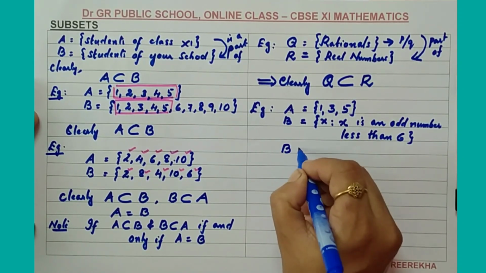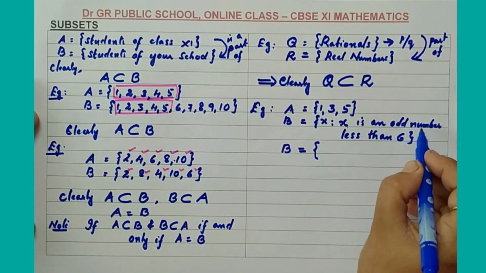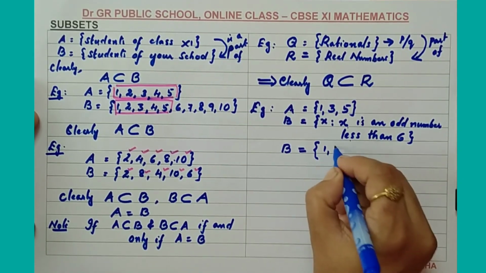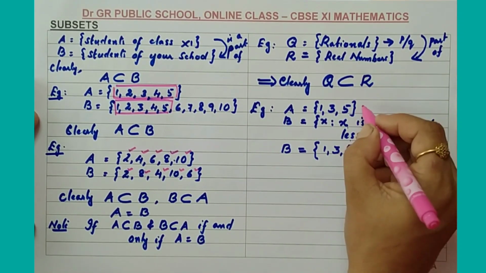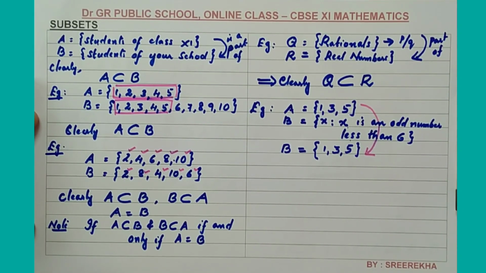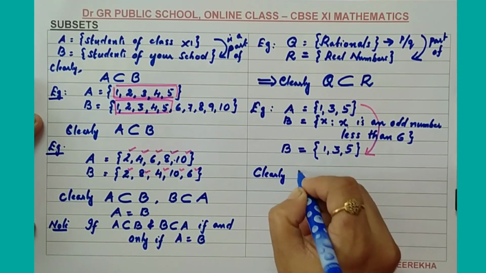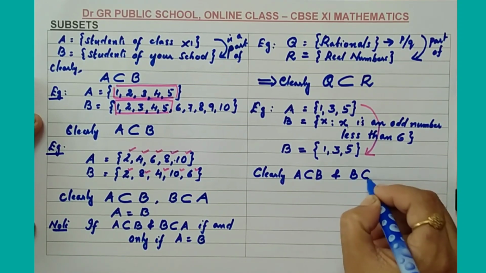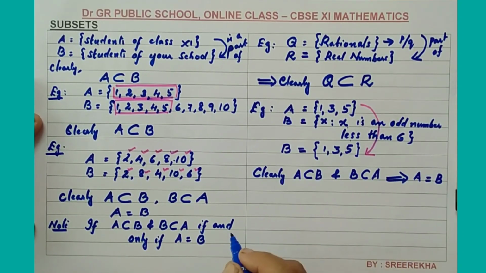Converting it, B equals the set of all elements where the element is an odd number less than 6. Which are the odd numbers less than 6? 1, 3 and 5 itself. What happens here? Here the set A is actually equal to set B. Clearly, A is a subset of B and B is also a subset of A, which implies both the sets A and B are equal.